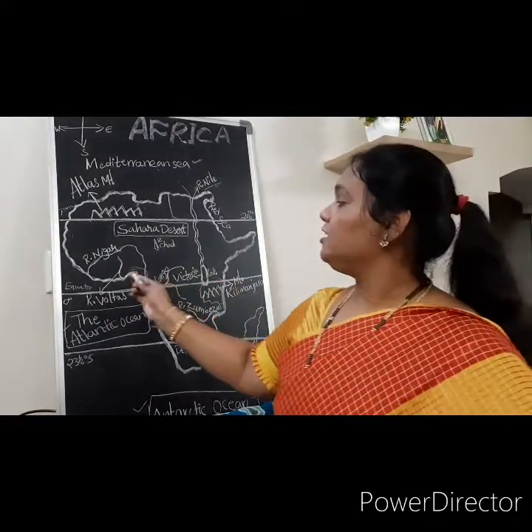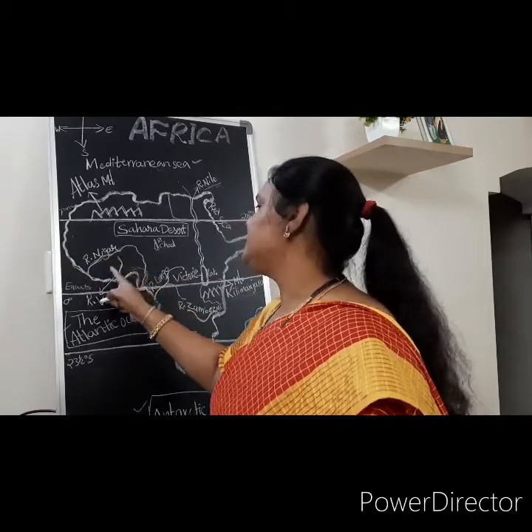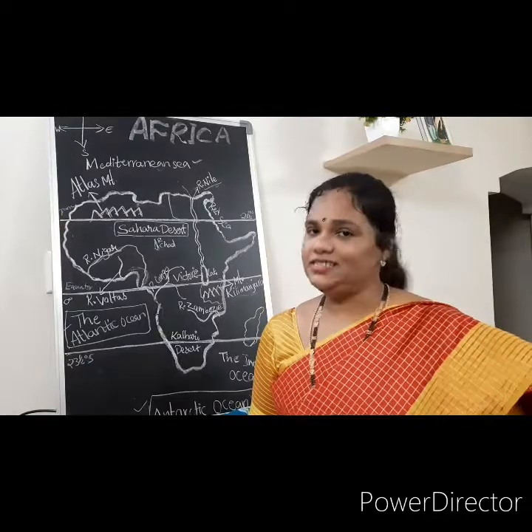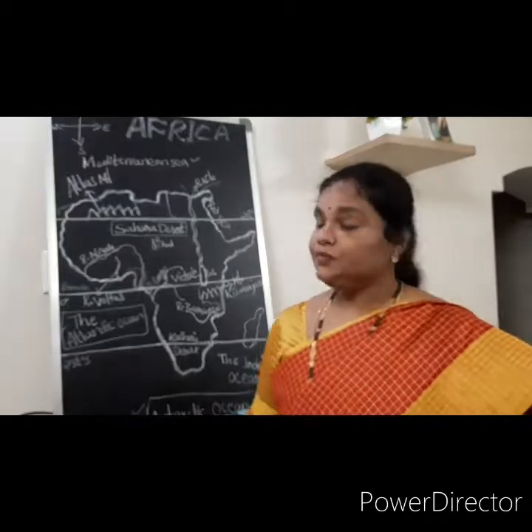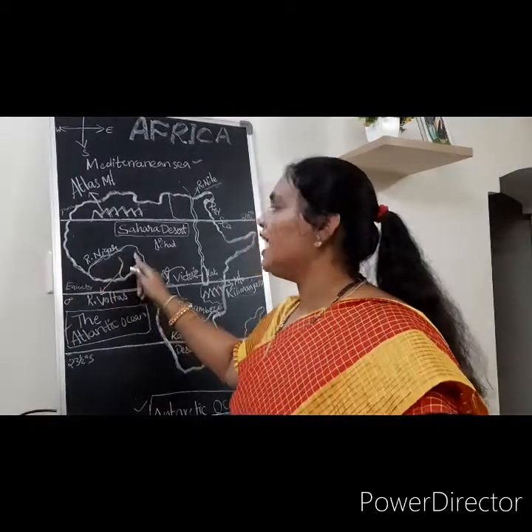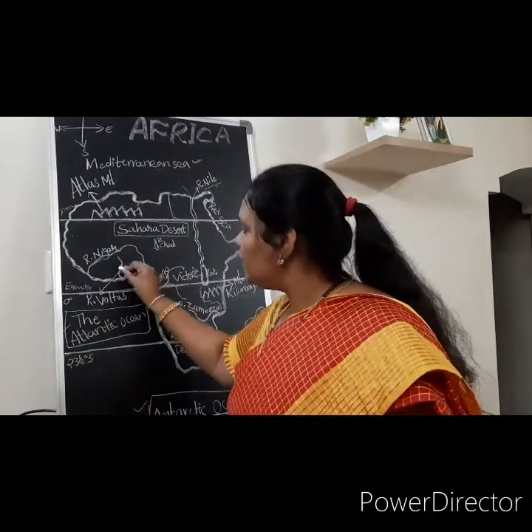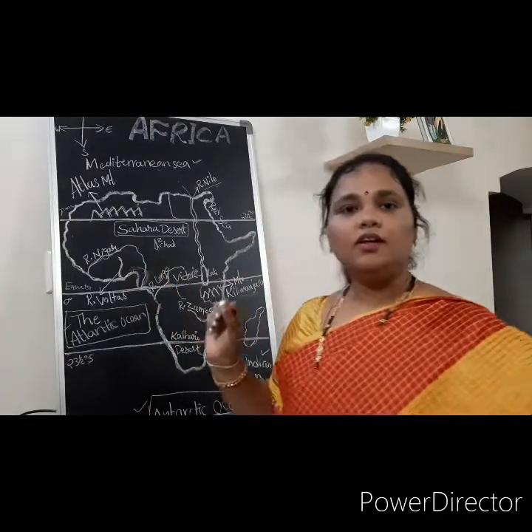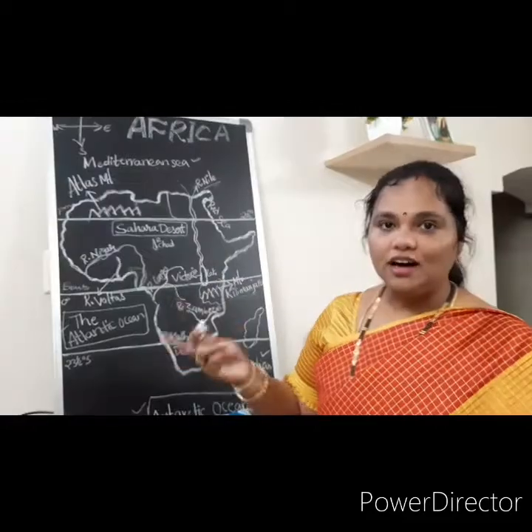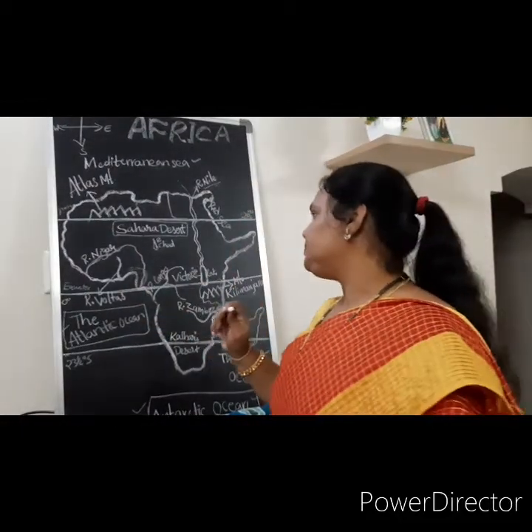Okay, next river: Niger, River Niger. Here we can see Nigeria, children. Nigeria is one of the biggest countries in Africa, and from Nigeria we can see River Niger. Meanwhile we can see River Volta, children. Not Volga. Where is River Volga? In Europe. But it's Volta, River Volta.